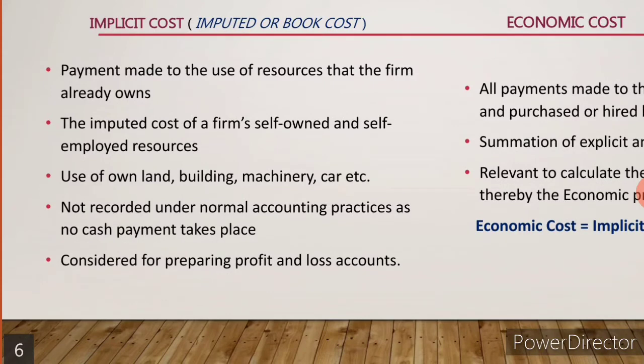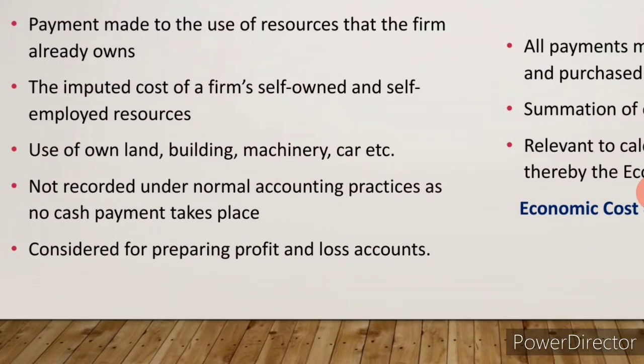See, the use of land, he has his own land, own building, machinery, car, etc. Okay. Not recorded under normal accounting practice as no cash payment has taken place. So, for all this cash will not be paid, but in order to prepare the profit and loss account, for that they will maintain it separately.